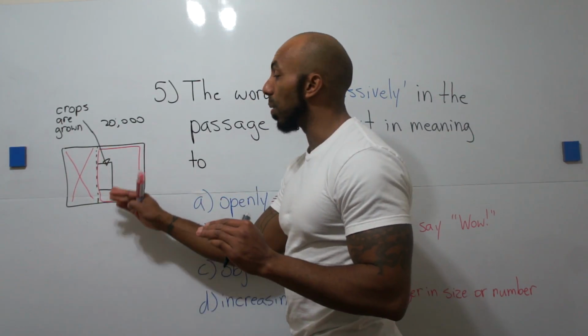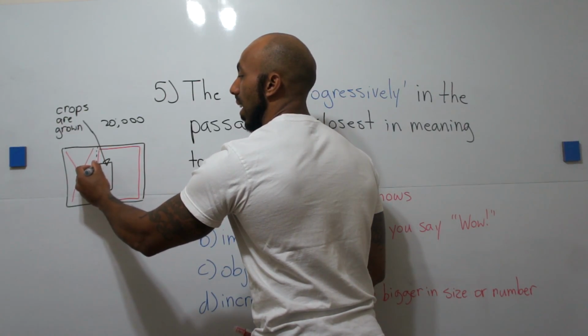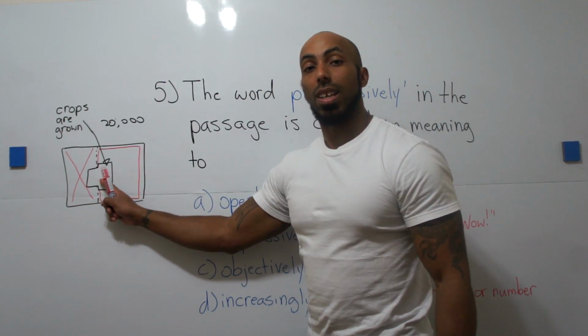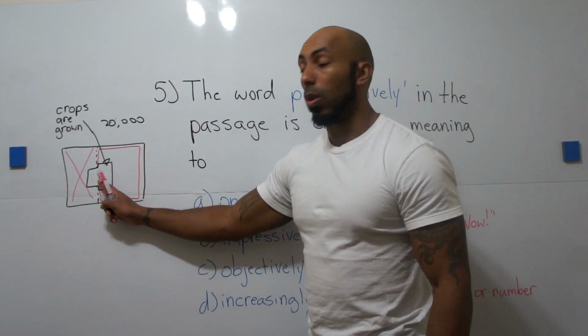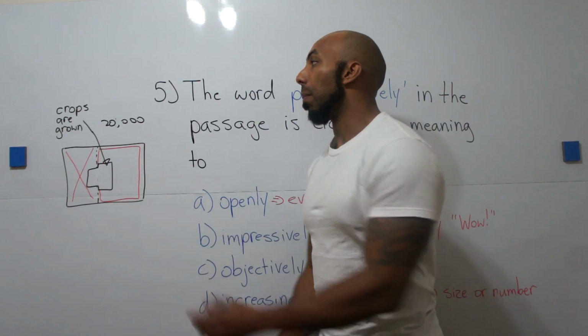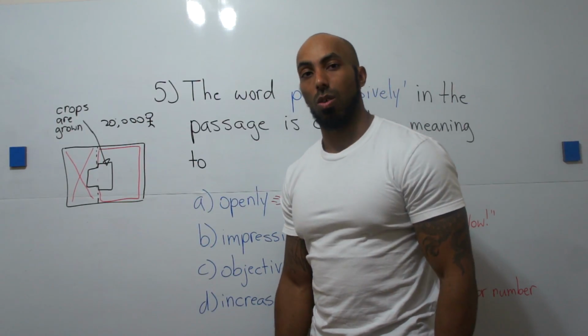They have no choice but to move into this drier land just a little bit. Okay? Now let's say it expands to this area. Now we've expanded the land used for crop cultivation to this area because of the increase in the population. Remember, this means 20,000 people. Okay.